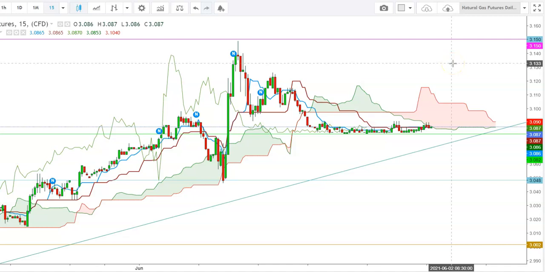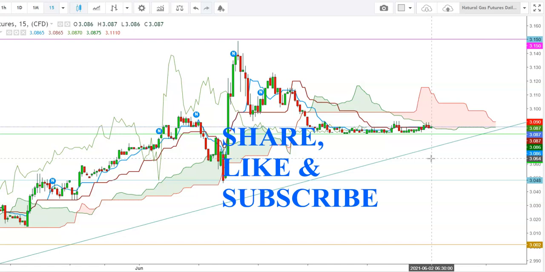But here I would like to tell you, don't forget to move now without a stop loss order, and I find that we could maintain a stop loss order at the levels of $3.063. So friends, if you are already holding a long position, you must carry this long position with a stop loss at the levels of $3.062, where the natural gas futures have a second support. So friends, be ready to see action in natural gas futures.